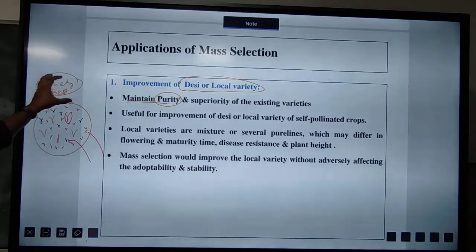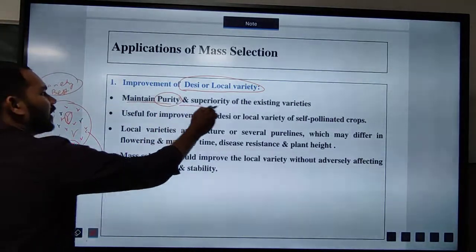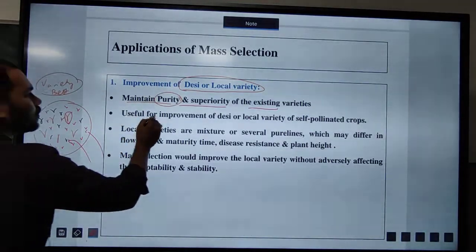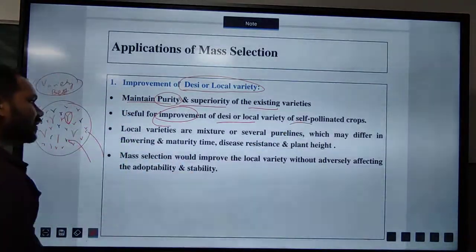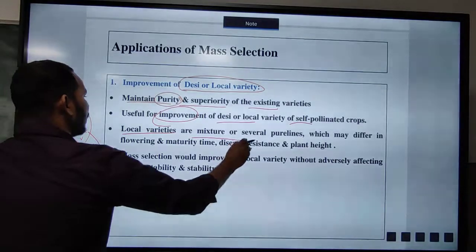So I have to purify this variety, so maintain the purity or superiority of the existing variety. Now, if we see, you can use it for improvement of the desi variety of the self-pollinated crop, as well as we can use the local varieties which are a mixture of several pure lines.